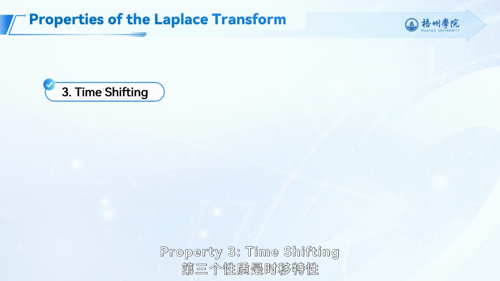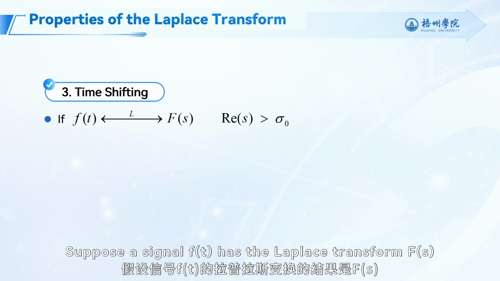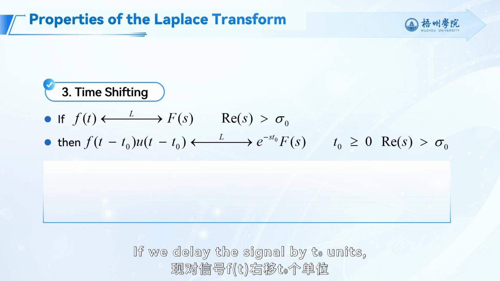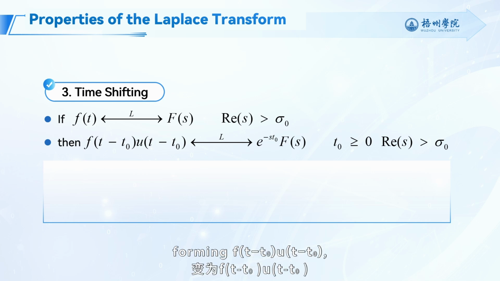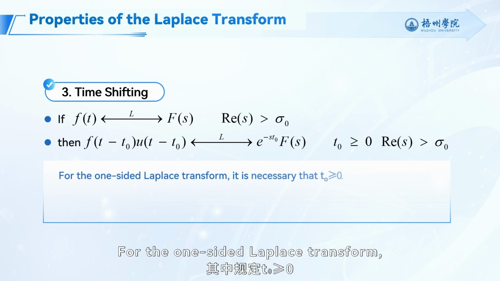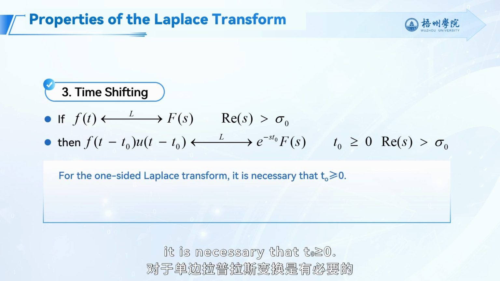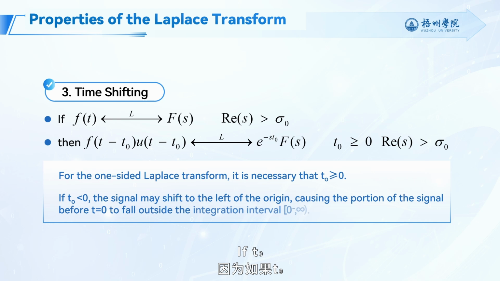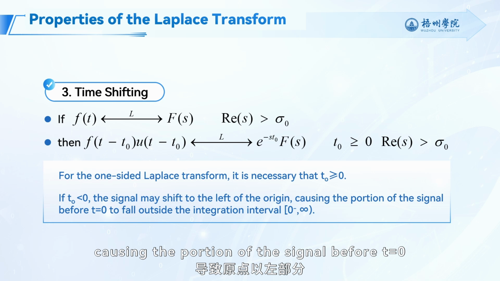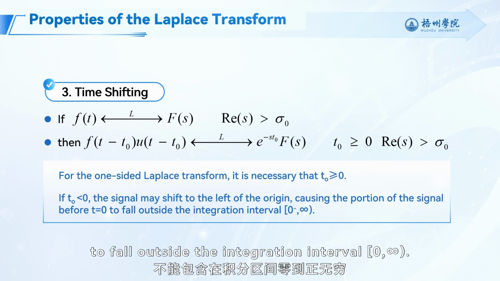Property 3, time shifting. Suppose a signal f(t) has the Laplace transform F(s) with ROC sigma greater than sigma 0. If we delay the signal by t0 units, forming f(t minus t0) times u(t minus t0), its Laplace transform becomes e to the minus s t0 times F(s). For the one-sided Laplace transform, it is necessary that t0 is greater than or equal to 0. If t0 is less than 0, the signal may shift to the left of the origin, causing the portion of the signal before t equals 0 to fall outside the integration interval 0 to infinity.